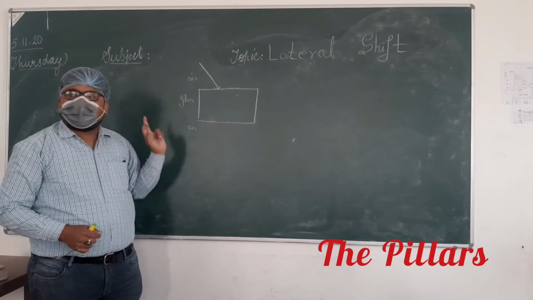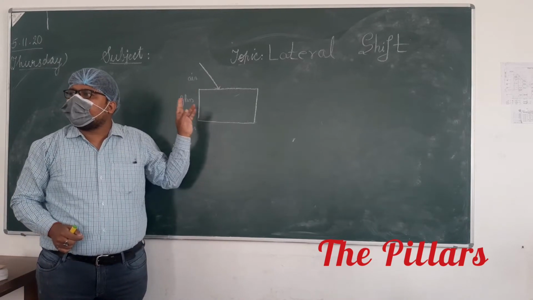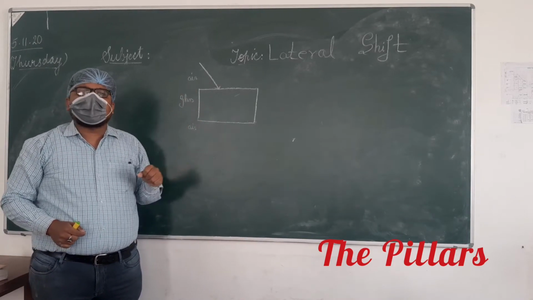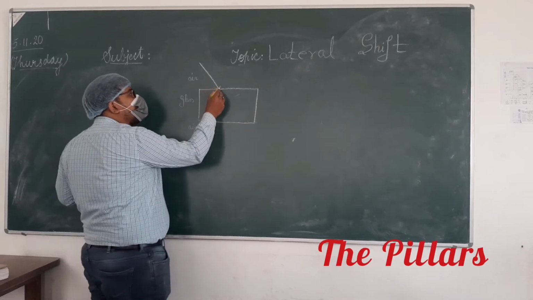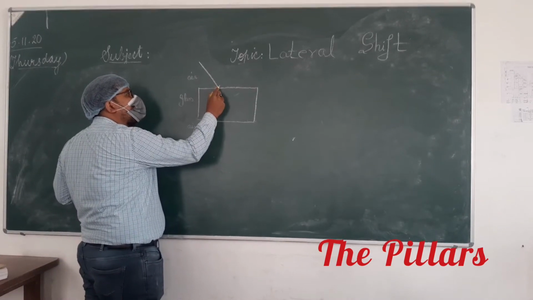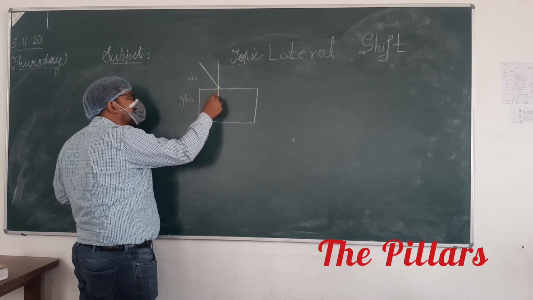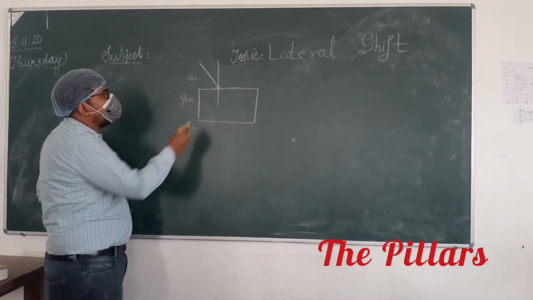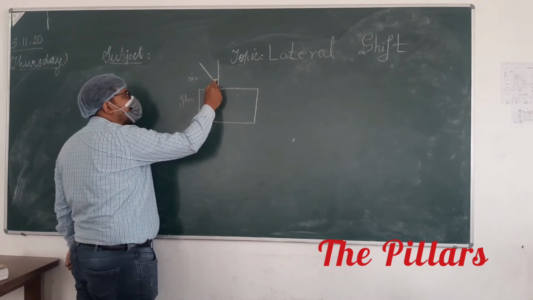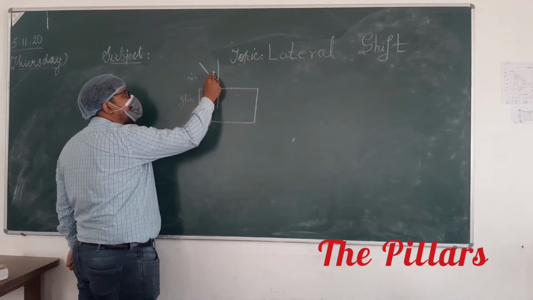At the first interface, light is entering from a rarer to a denser medium. So first of all, we will draw the normal here and here. The angle of the incident ray from the normal is called the angle of incidence.